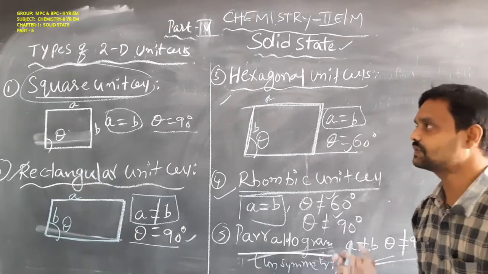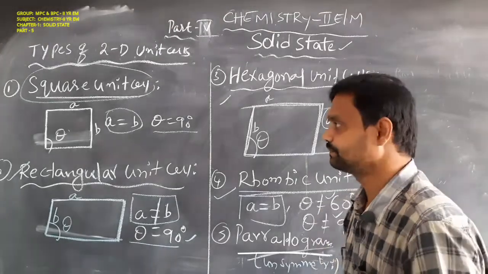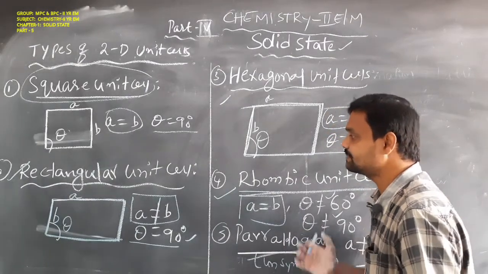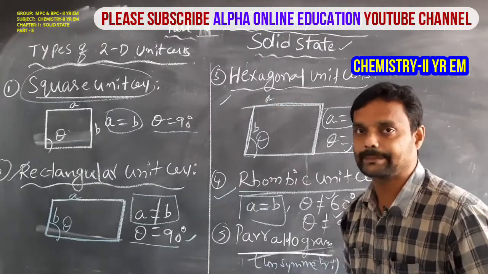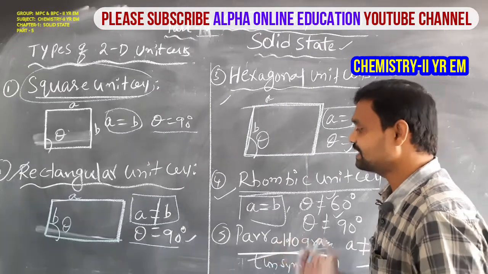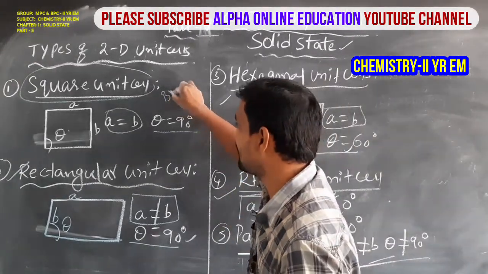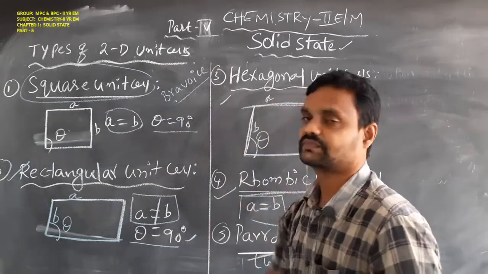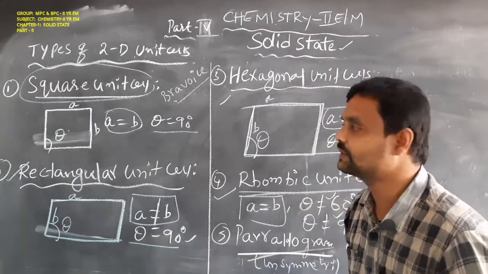So these are the total 5 types of two-dimensional unit cell. How many parameters are required for these 5 types? Only 3 parameters: a, b and the angle. These 5 types of two-dimensional unit cells are called Bravais unit cells.